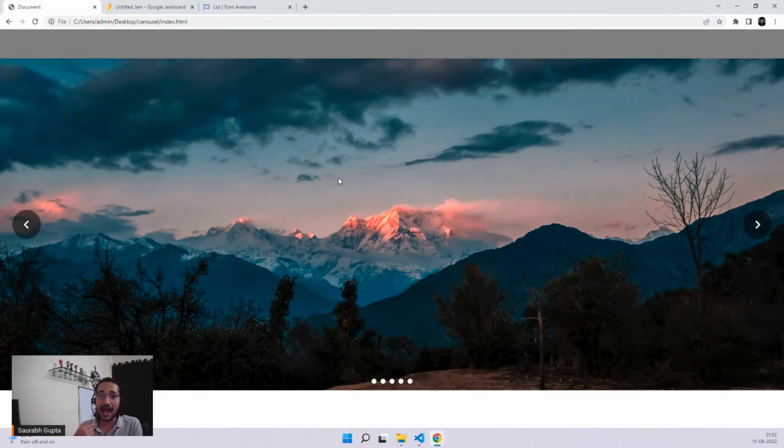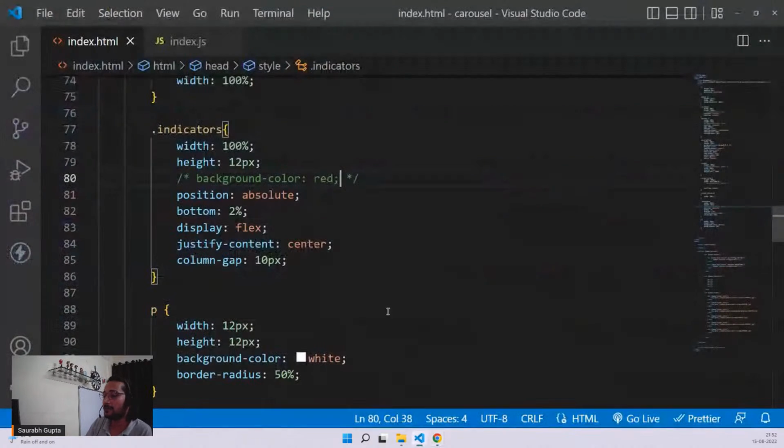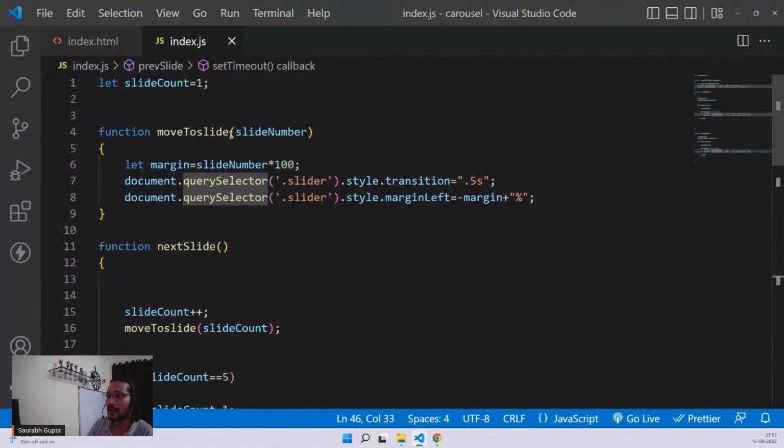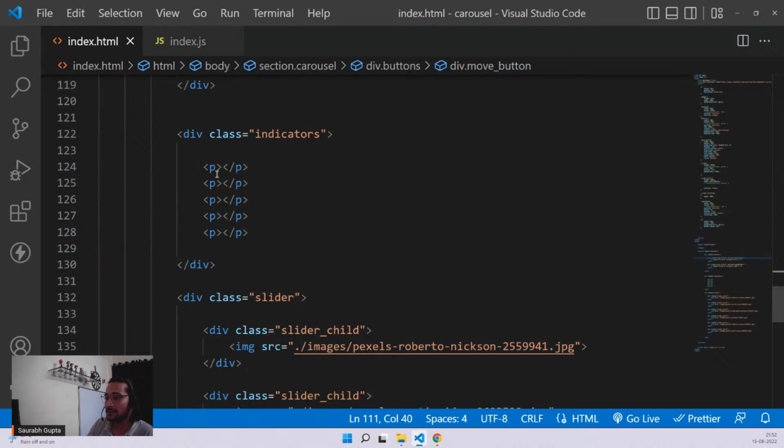But guys, remember, I want you to color them. Coloring logic: whenever the slide moves, the color should change. I'll just show you how to click and move the slide. It's very simple. This is the function to which you pass the number where you want to move. Just go on the particular p tag and perform onclick, move to slide, and if you click on the first one, where do you want to go? Slide count number 1.